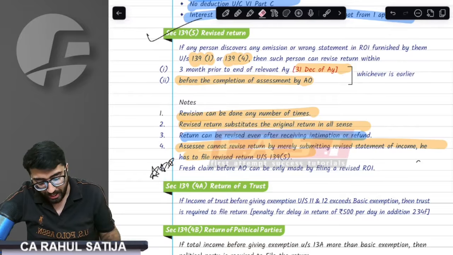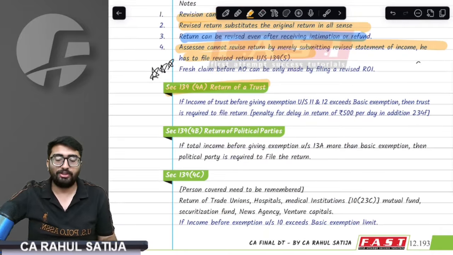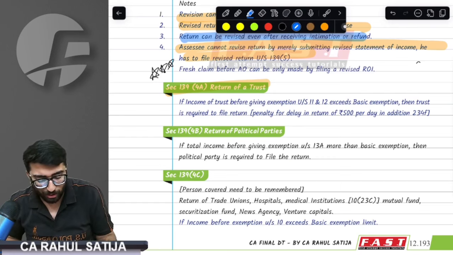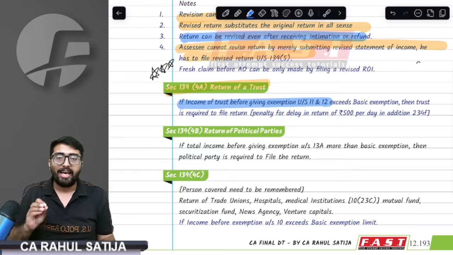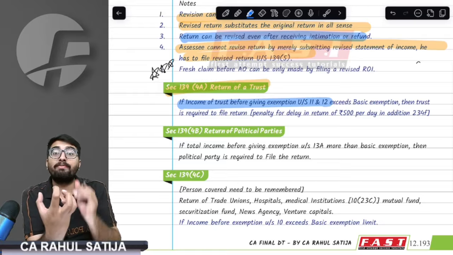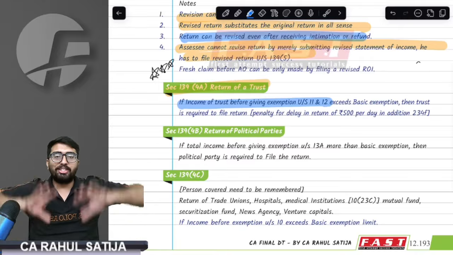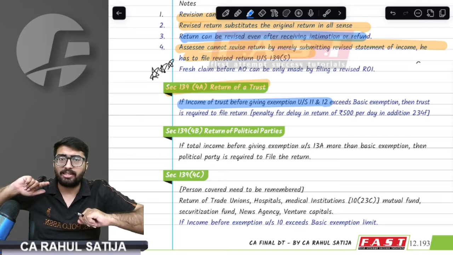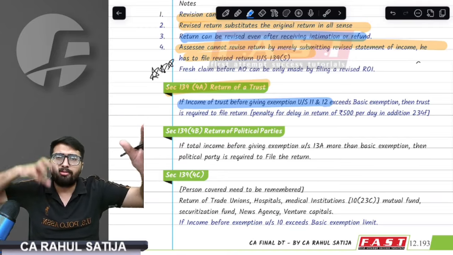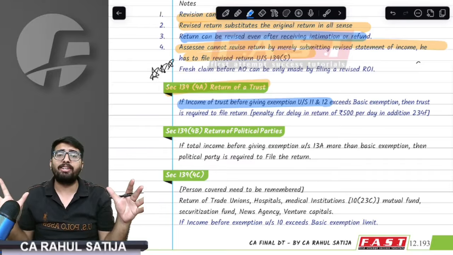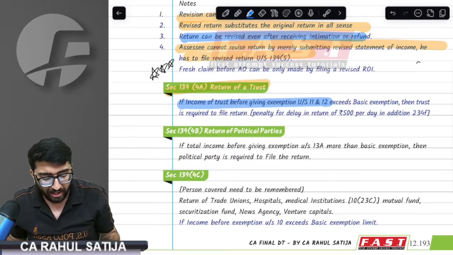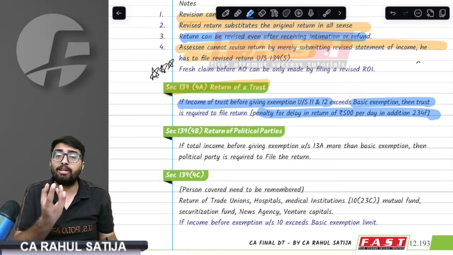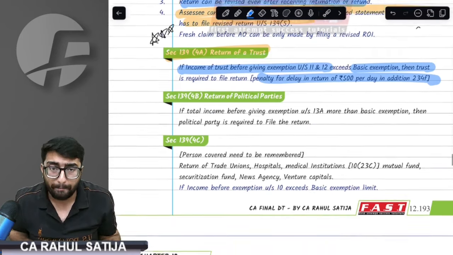If you are a charitable trust, a mandir, masjid, gurudwara, do you understand the charitable trust topic? If the charitable trust's gross receipts, whatever chanda or donation the trust is receiving, are more than the basic exemption limit, and that too before exemptions, before considering corpus exemption, before considering the 15% limit, before everything, then they have to file a return of income. Remember, if they do not file, they will be charged a penalty as well. In addition to late fees, they will be charged a penalty of 500 rupees per day.